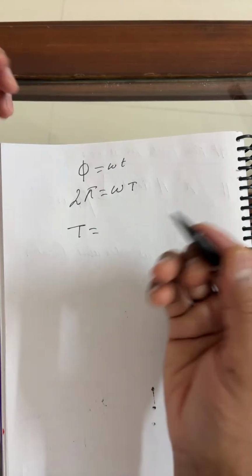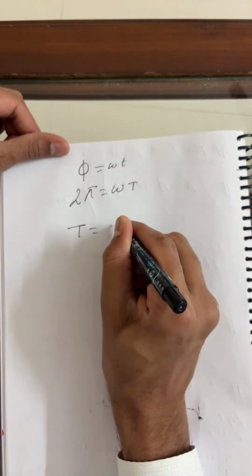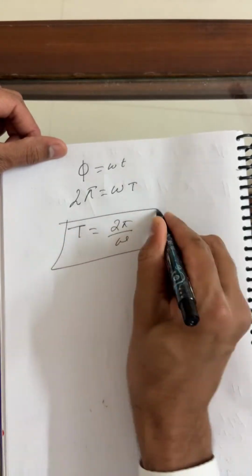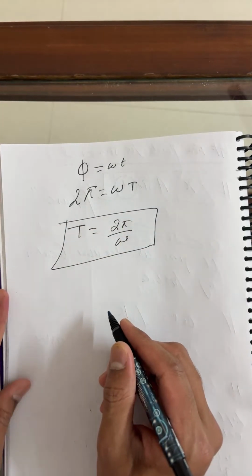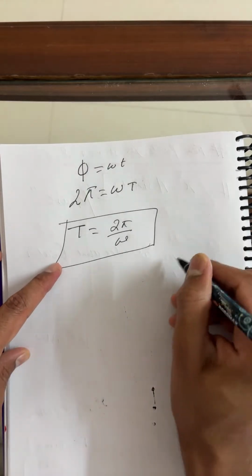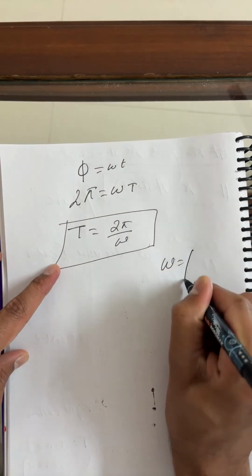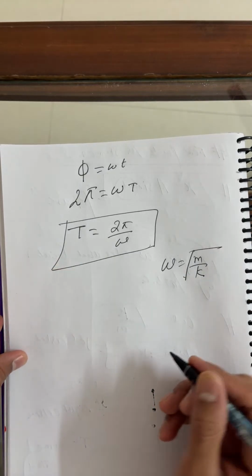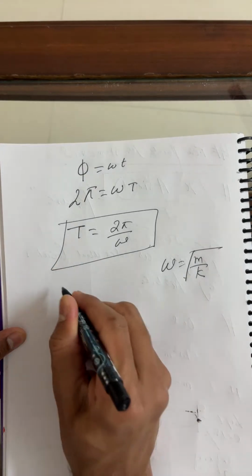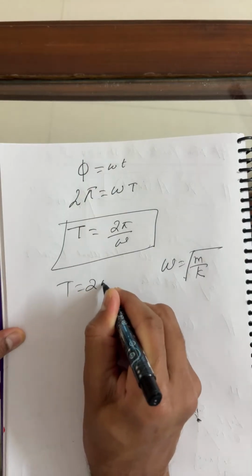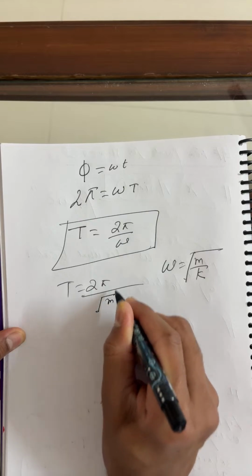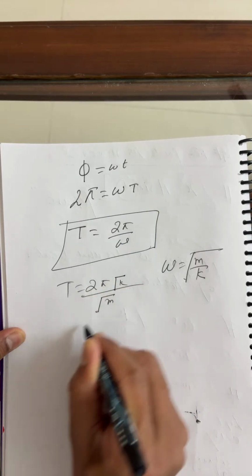What is the time period formula we will use further? It is 2 pi by omega. The time period is 2 pi by omega. Now, omega you already know. Omega is m upon k. So you can write this as 2 pi, root of m upon root of k.